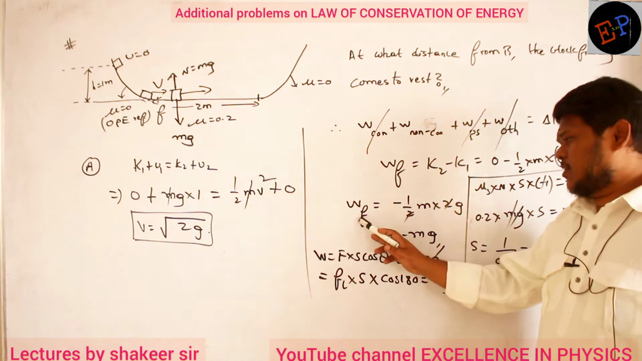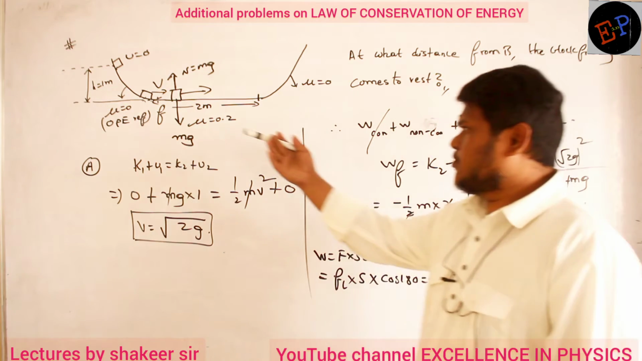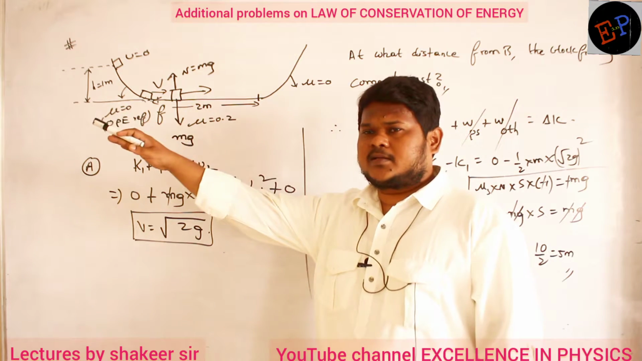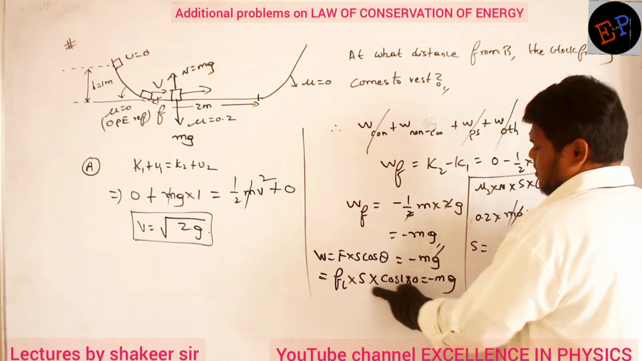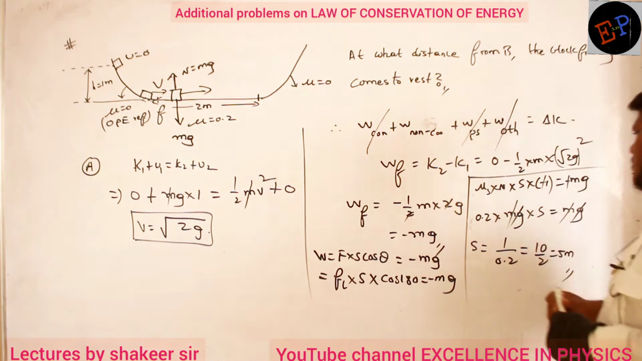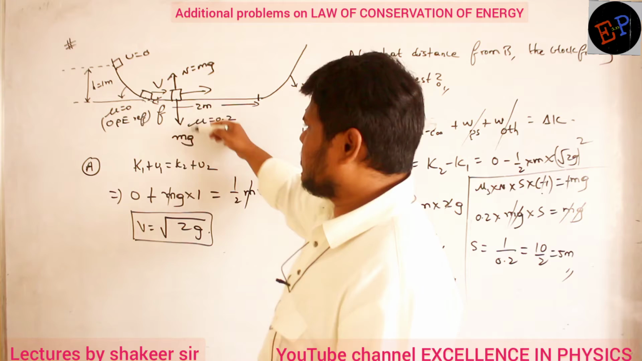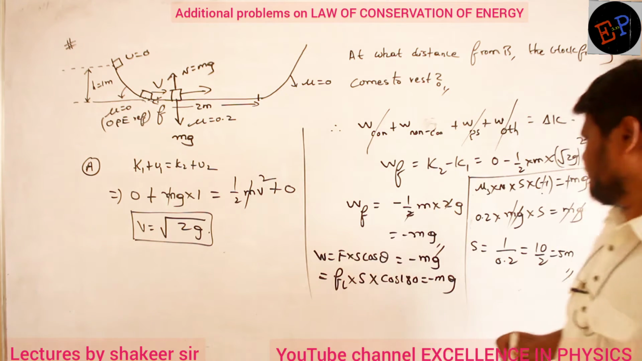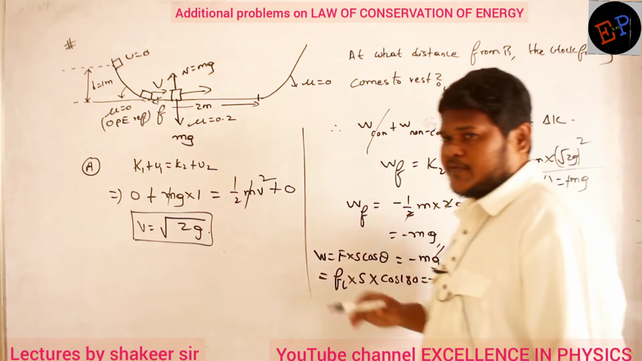Work done formula is F s cos theta. The body is moving in this direction, friction is acting in the opposite direction. So force is limiting friction, displacement, cos 180, equal to minus mg. So cos 180 and minus will get cancelled, minus and minus will get cancelled. Coefficient of friction is 0.22. Weight of the body is mg downwards, normal reaction is upward, so normal reaction is mg. So mg gets cancelled and I got a displacement of 5 meters.